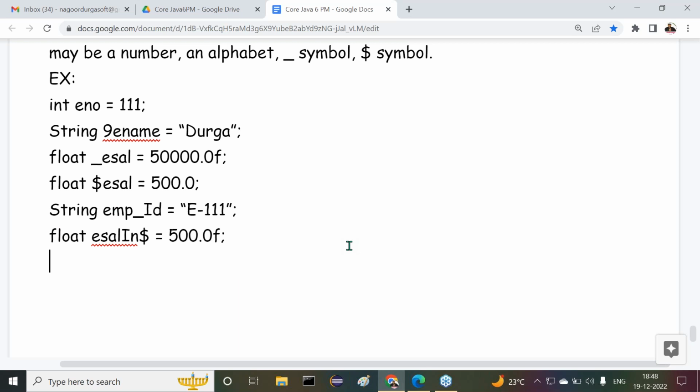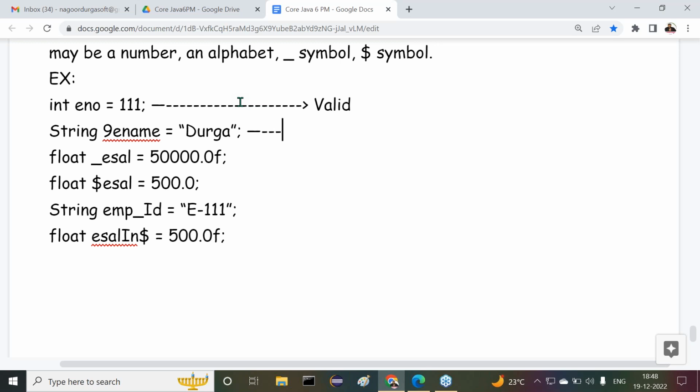Right, so now these are the various examples you have seen. Now tell me, out of all these things, which things are valid and which things are invalid? Now tell me, first one is valid or invalid? Yes, it is valid. We don't have any problem with this first one.